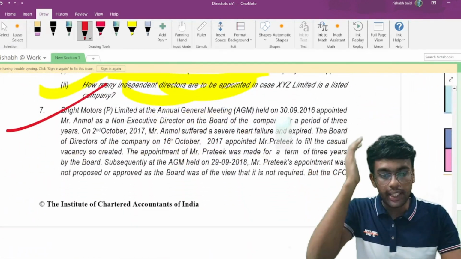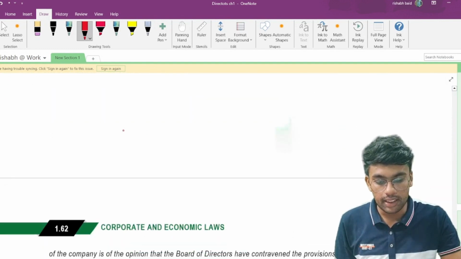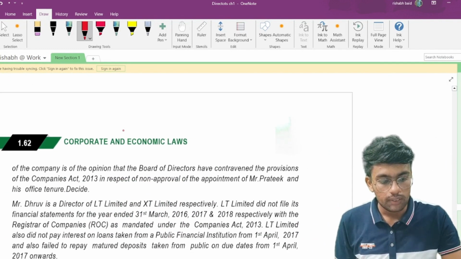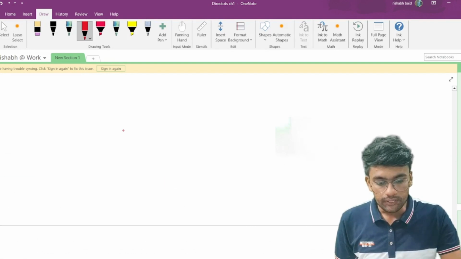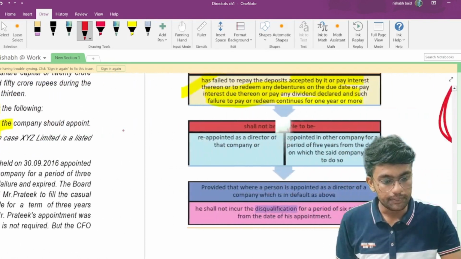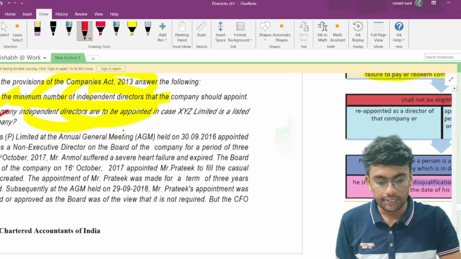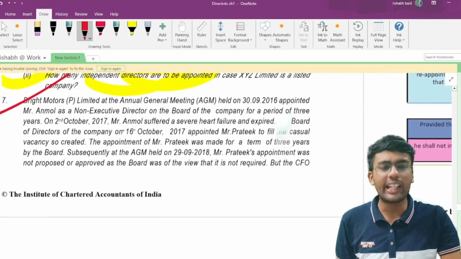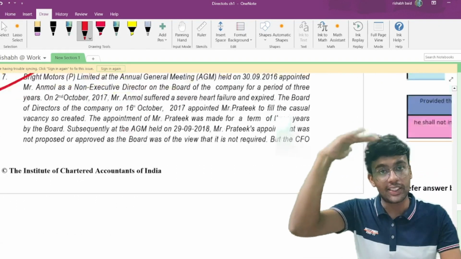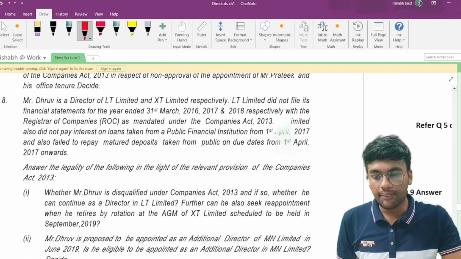Question number 7, Bright Motors annual general meeting. Let me discuss, see what the question talks about. I think you can read this question on your own. This seems to be a very easy question. Question number 8, let us discuss.